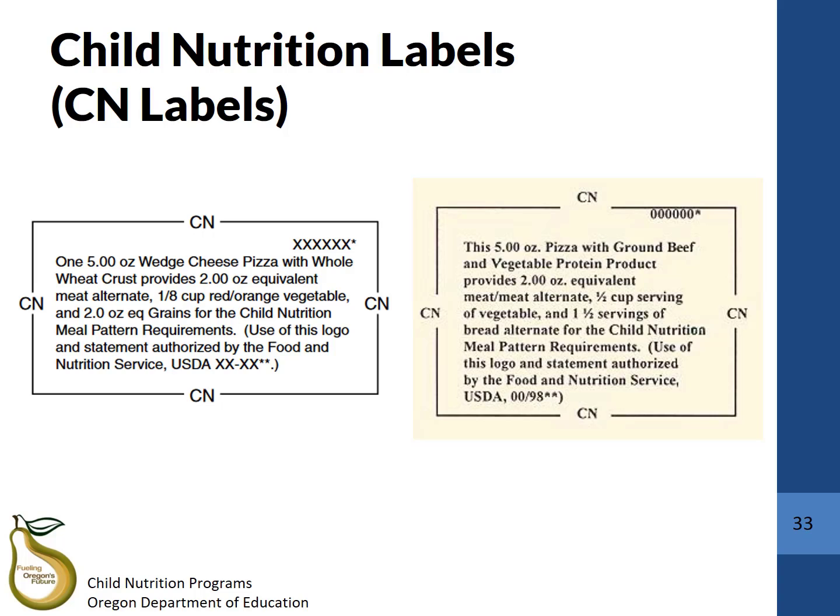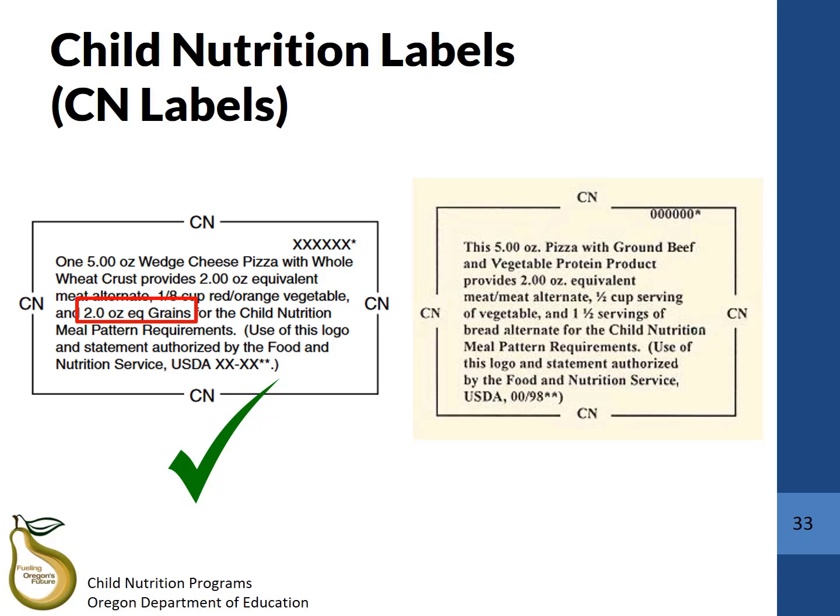CN labels always have a border with the letter CN on all 4 sides. Inside, it documents the meal components that can be credited for each serving. For grains, in order for the grain component to be considered whole grain rich, the CN label must state that the item has ounce equivalent grains. You can see that the cheese pizza on the left of this slide has 2.0 ounce equivalent grains for each wedge. This indicates that this cheese pizza has 2.0 ounce equivalents of whole grain rich grains per wedge and would meet Method 5 for showing proper documentation of a whole grain rich product.